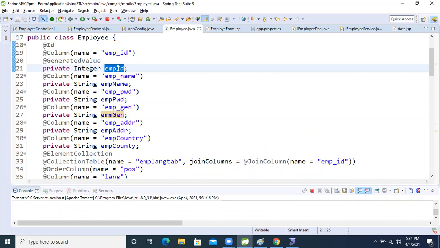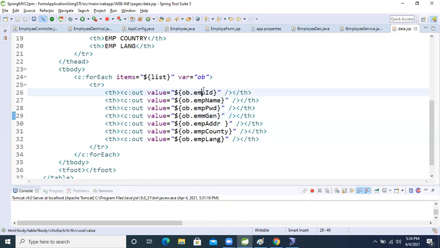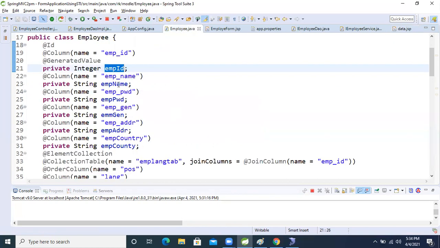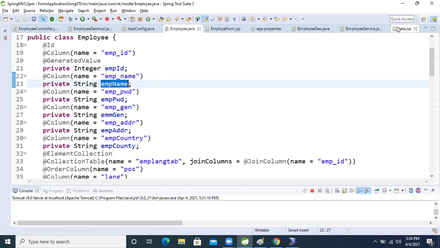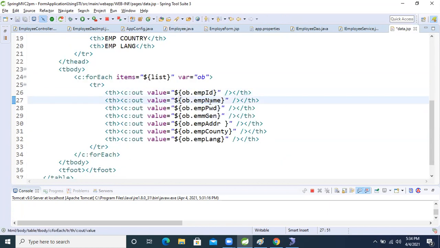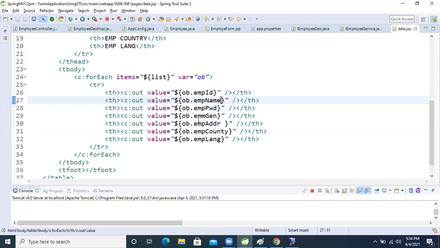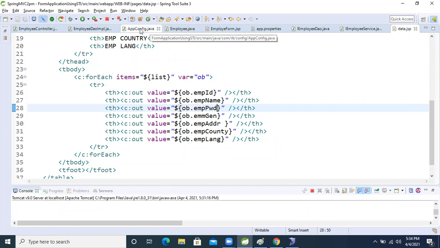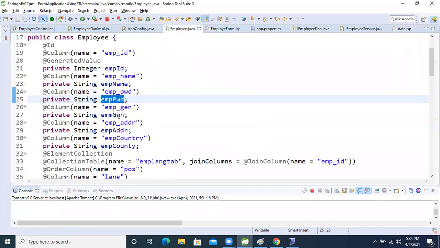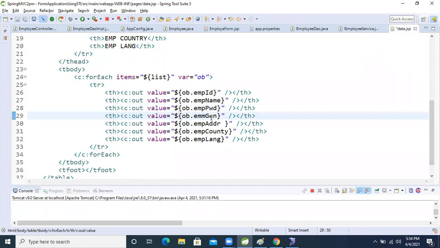Copy this one, paste it here. Everything should be the same, okay? Copy this one, paste it. Gender. Copy this one, paste it.